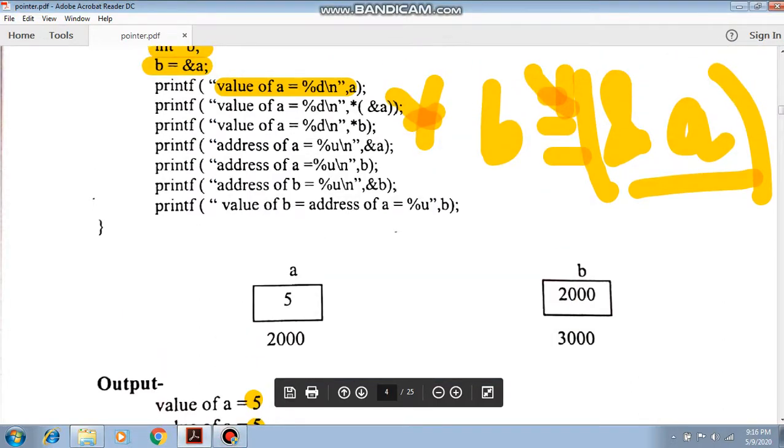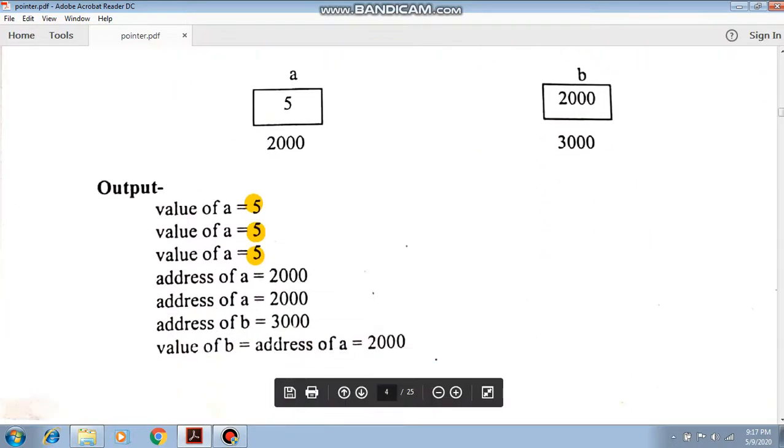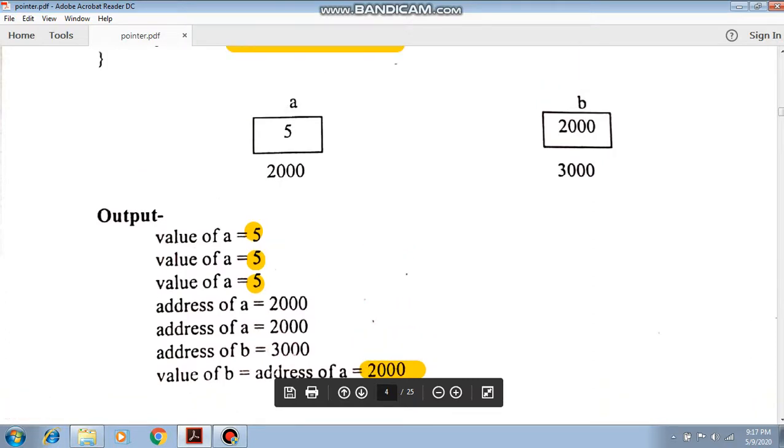Now this line is complete, this line is complete. Now the address of A, the simple %u, the address of A is simply B. Address of B is &B, and the value of B, which is actually the address of A. So %u and put B here. See here, in the example the address is 2000. So this is your example.